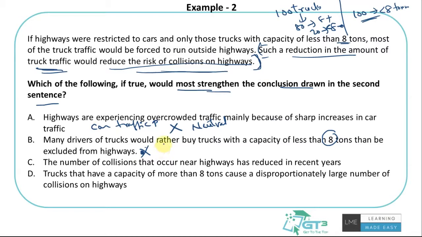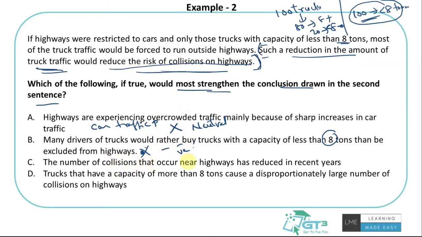How would it weaken it? I'm saying all the people will now, because of this restriction, start buying smaller vehicles, I mean trucks with lesser capacity, so that they can still run on highways. So there will be no reduction in the traffic, hence there will be no reduction in collisions on highways, which would not support this conclusion, rather it is in the negative direction.